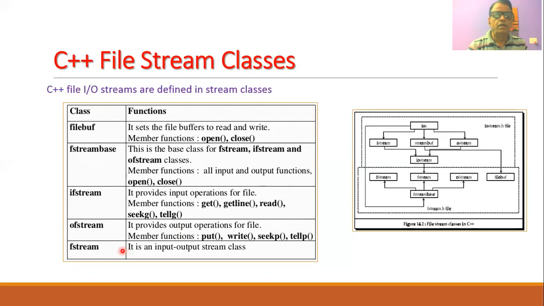Fstream is a class which is an input output stream class. So whenever we want to perform the input output operation on a file, then it is necessary to make use of this fstream class.